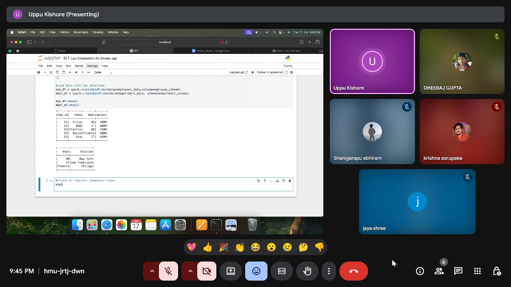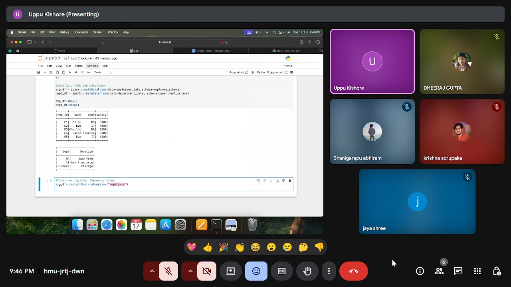So how to create a view? emp_dataframe dot. This is very important: createOrReplaceTempView. This is the method name to create a temporary view using the data frame. Here we have to give the name for the view. I'll give employees. Now our temporary view name is employees.